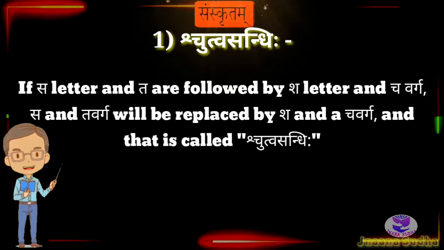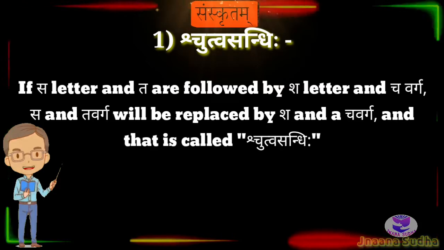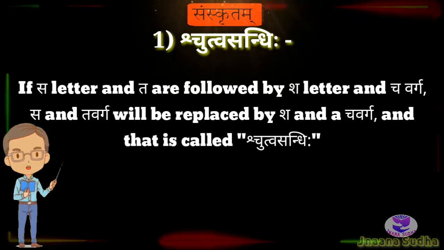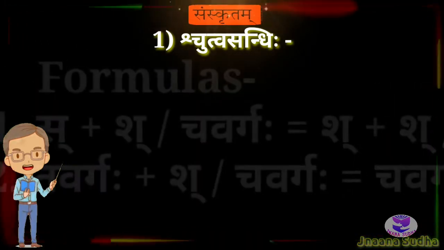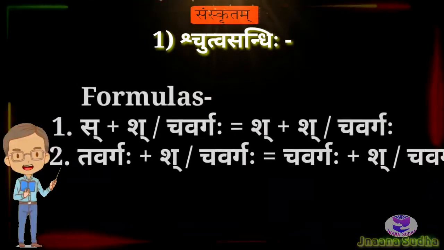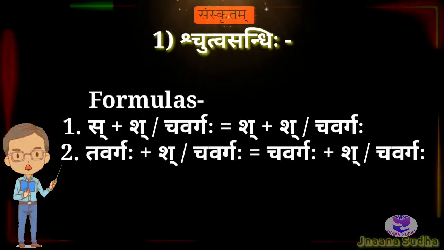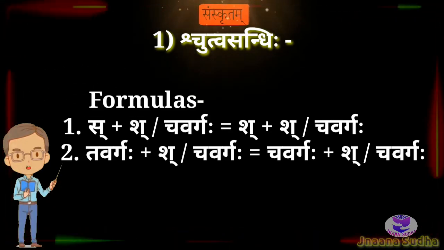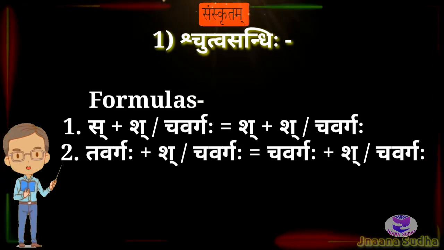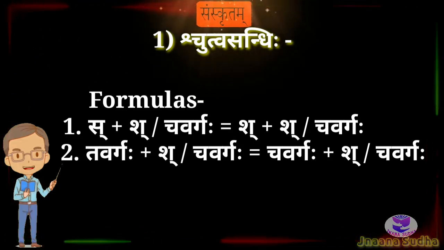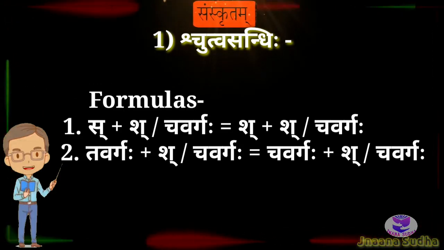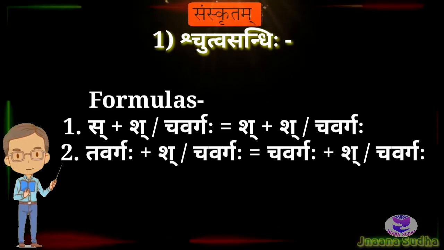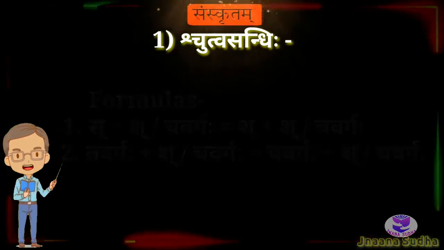Vyanjana Sandhi only takes place in 33 Vyanjanaksharas. These are the two formulas for Stutva Sandhi. Sa plus Sha or Chavarga is equal to Sha plus Sha or Chavarga. This is the first formula. And the second one is Tavargaha plus Sha or Chavargaha is equal to Chavargaha plus Sha or Chavargaha. Let's see with examples.